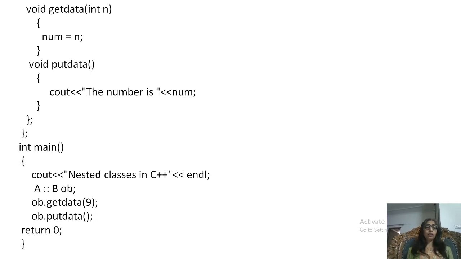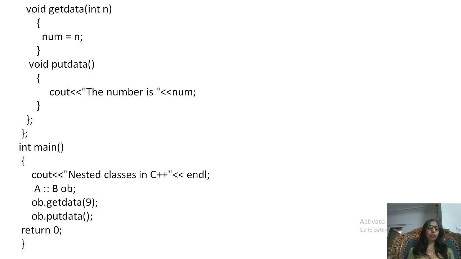So you can see cout "nested class in C++". It is for demo purposes, and then in the next line you can check how we create an object of a nested class. B ob, but this is not sufficient. We also have to write the name of its enclosing class.